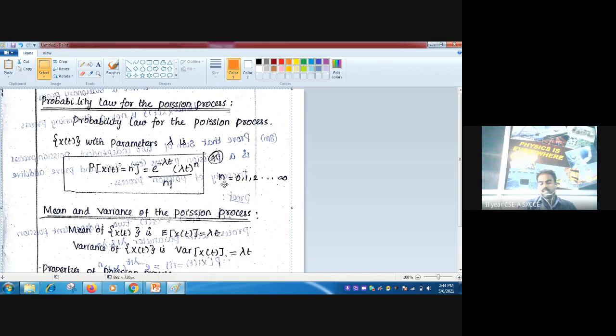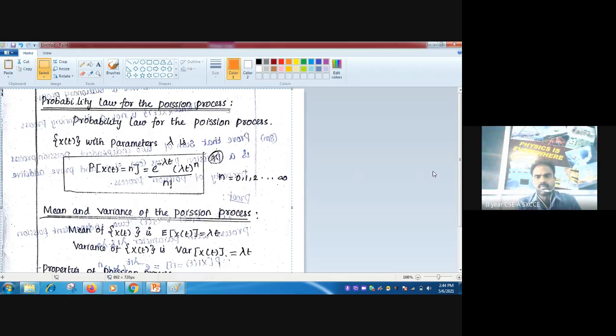If you compare Poisson distribution with the Poisson process, you can find a similarity in the probability law for both. Right? Look here, in the distribution it is e power minus lambda, lambda power x, but here t is additionally present, divided by n factorial. n takes the value 0, 1, 2, etc.